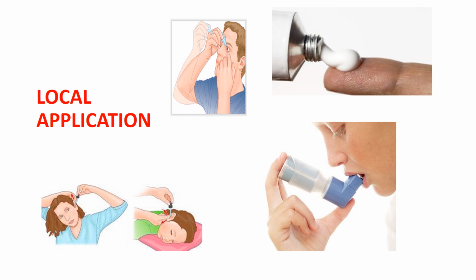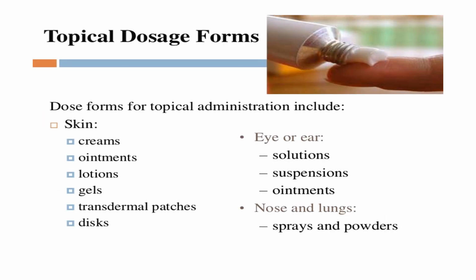Coming to local application. As you see in the picture, there are different forms: topically over the eye as eye drops, topically on the skin, and then ear drops. Inhalational drugs also come under topical, as I mentioned earlier. Topical dosage forms for administration on the skin are creams, ointments, lotions, gels, transdermal patches, and discs.